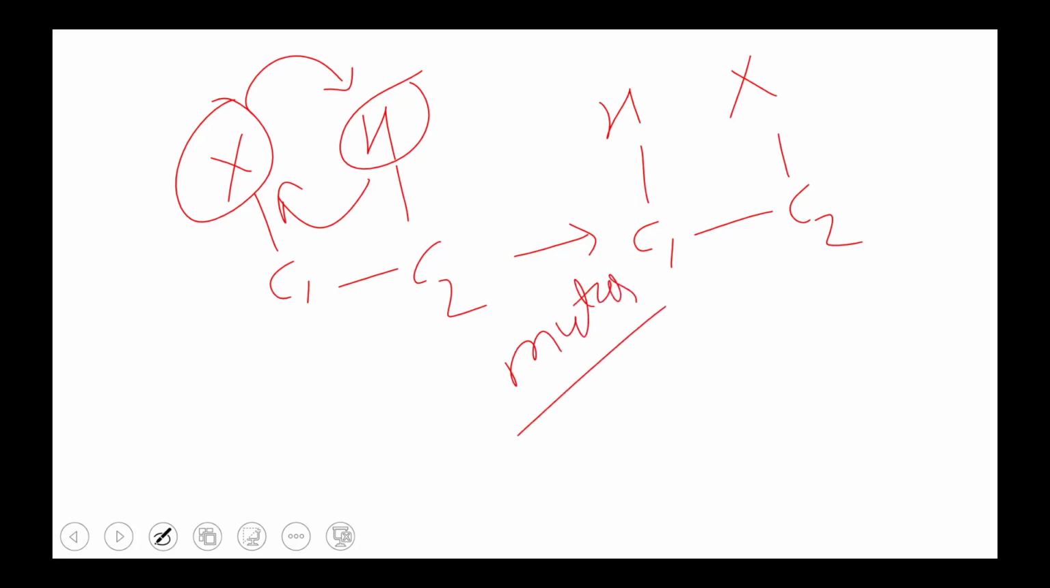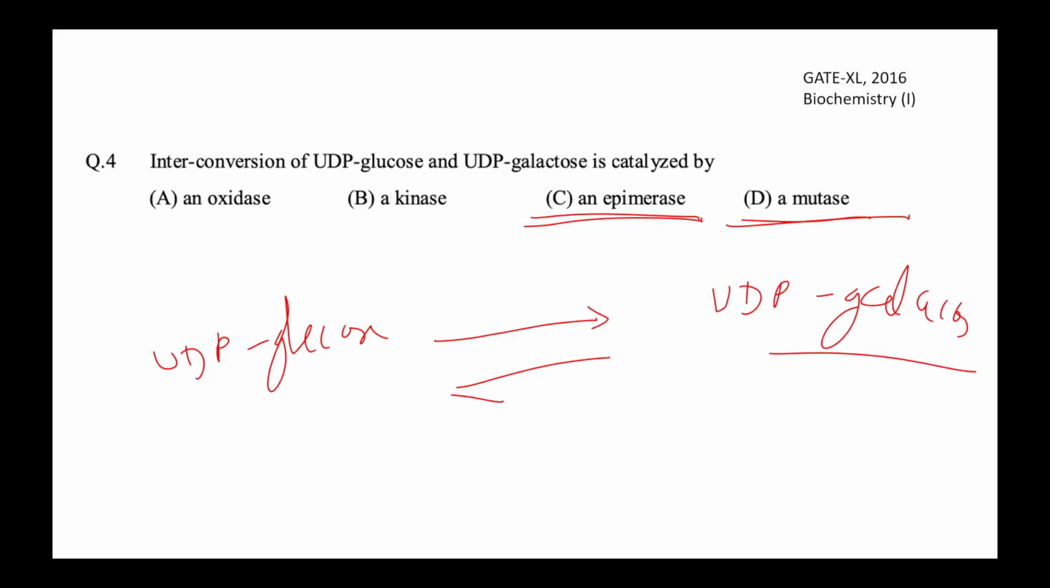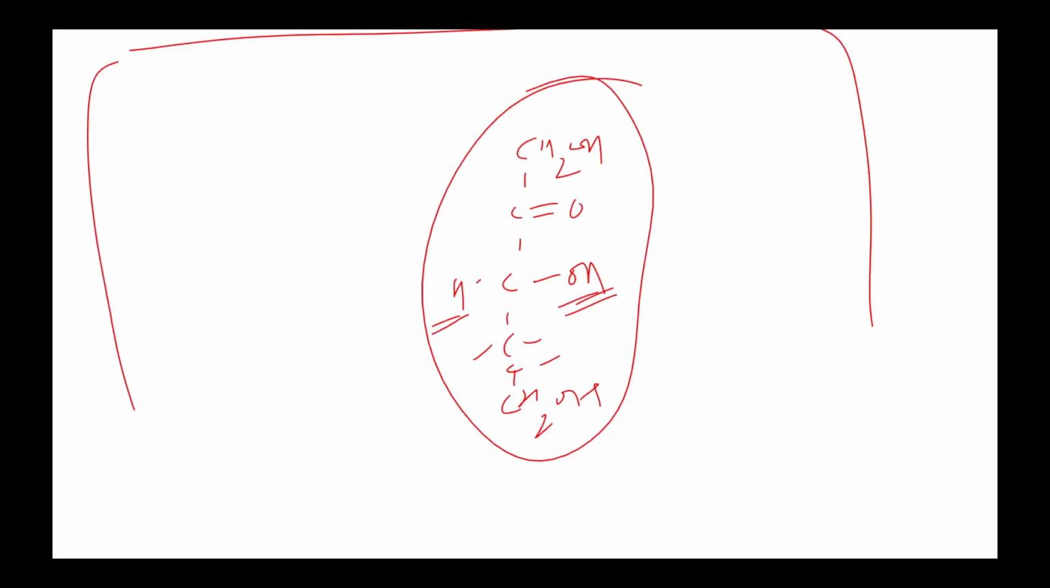But if it had been epimerase, the position would never be changed. It is regarding the same carbon, but here the rearrangement is happening in regard to another carbon. That is why there is a difference between mutase and epimerase. Oxidase, we know it is performing oxidation.